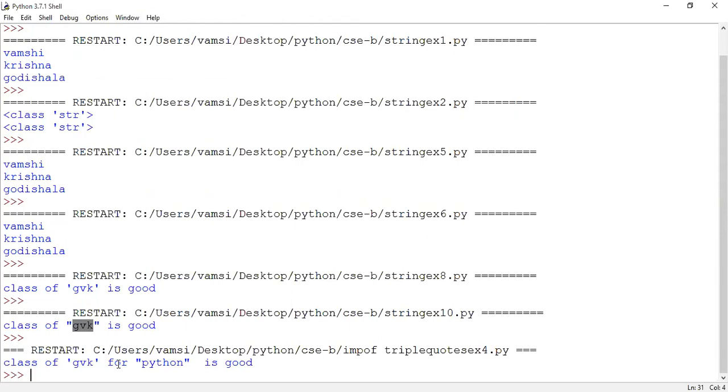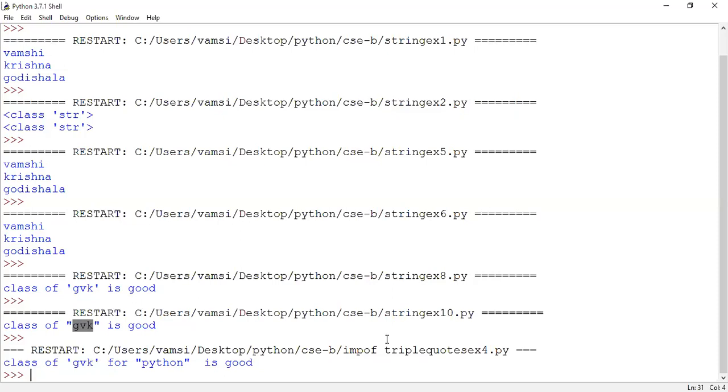So to handle multi-line strings, we are using triple quotes. And when you are handling a single line string, but having a combination of single quotes and double quotes which is part of the text itself, to handle such kinds of strings, we are using triple quotes again. So use three single quotes or three double quotes, guys.